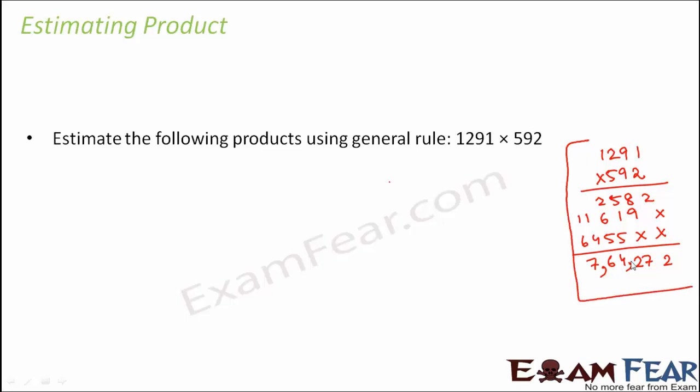So this is the accurate product that you get, which is 7,64,272. Now when we estimate these two numbers and find the product, let's see what we get.